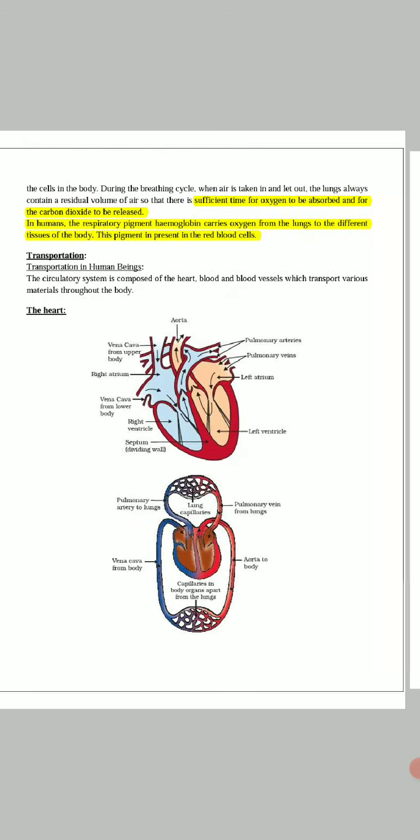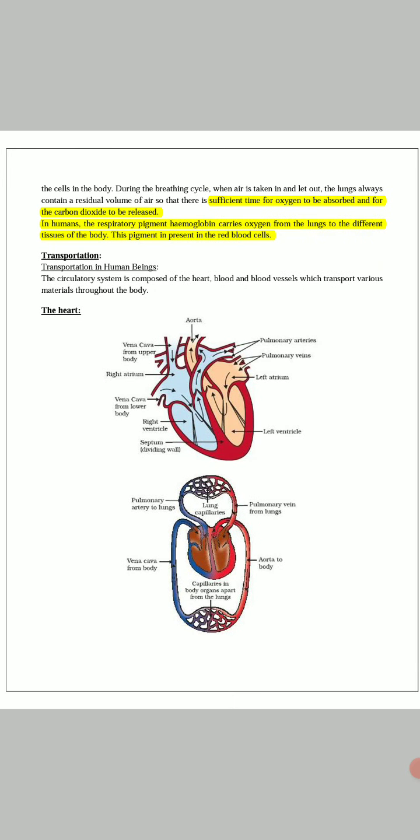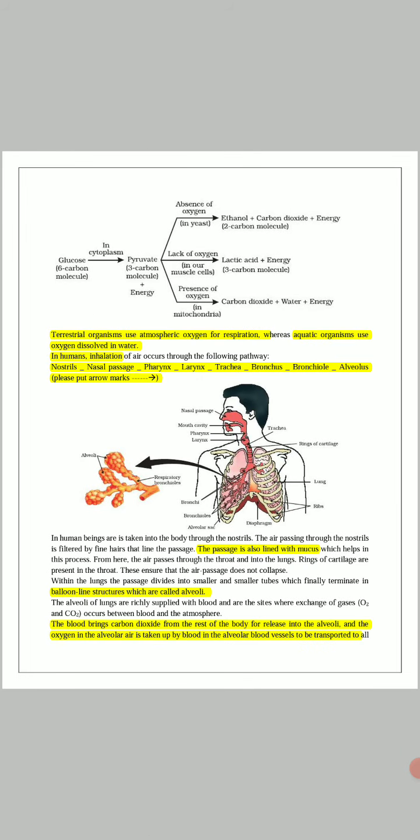In humans, the respiratory pigment hemoglobin, I think this is quite a known term, is present in the RBC, and it carries oxygen from the lungs to the different tissues of the body. We will discuss the RBC later. So this is the overview of the respiratory system.